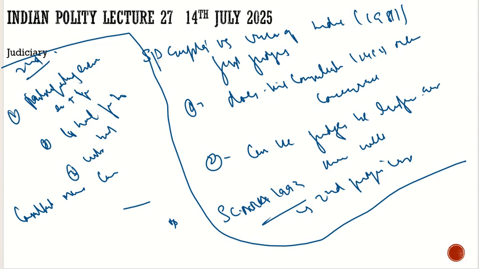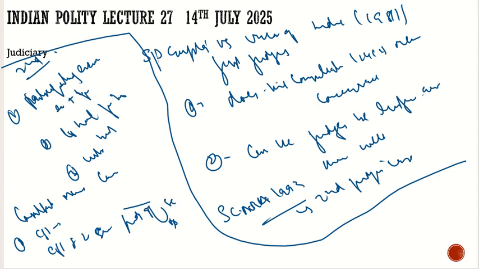And second, with respect to the Chief Justice of India, they said that the Chief Justice of India is not a person, it is an institution. So they introduced the collegium with whom the president will consult. It would be the Chief Justice of India plus 2 senior most judges of the Supreme Court.